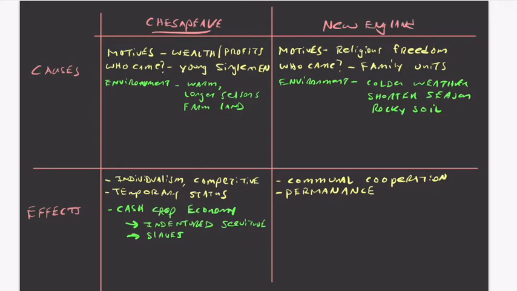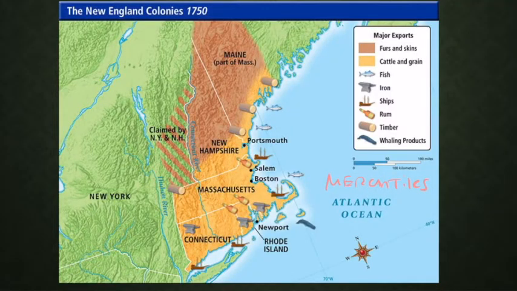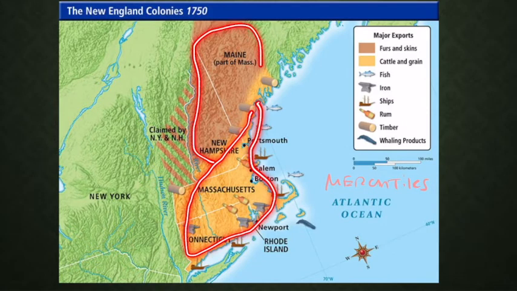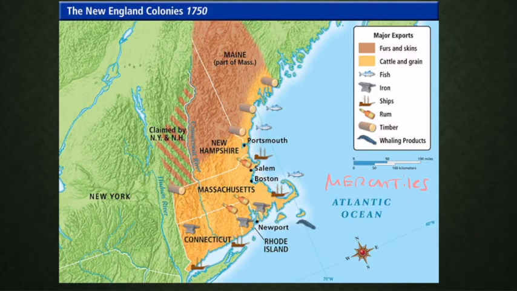If we look at New England and how their environment impacts them, we could look at this map and see that there's not a whole lot of farming going on. I mean, there's a little bit. There's cattle and grain in some of these areas, and in parts of southern New England, furs and skins will be the big thing, and up in northern Maine. But really, they're driven by what they had for resources. They have lots of fish. They have lots of timber, which can be used to make boats, and they can become mercantile.